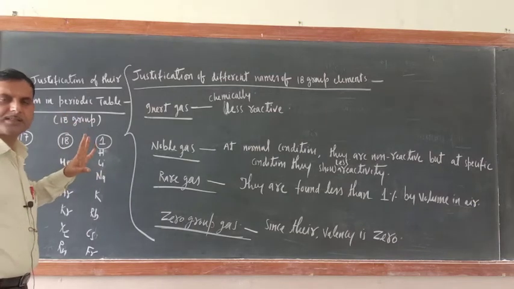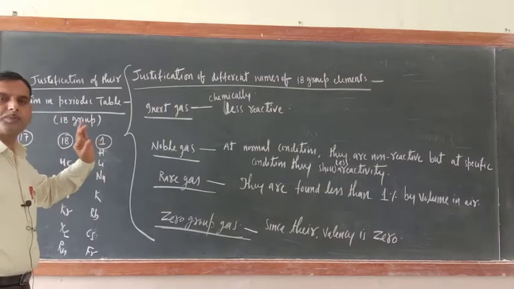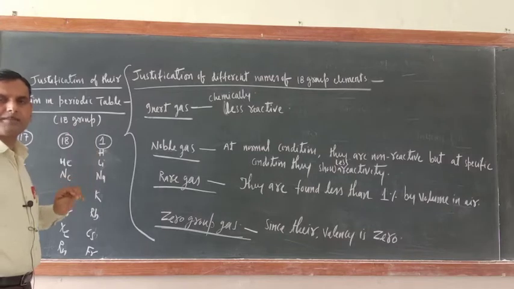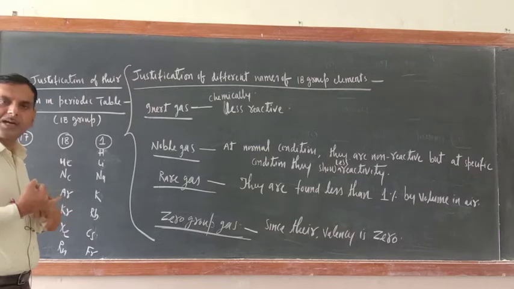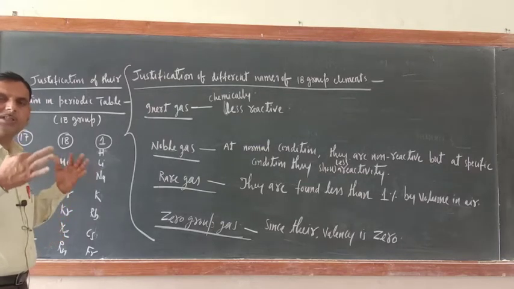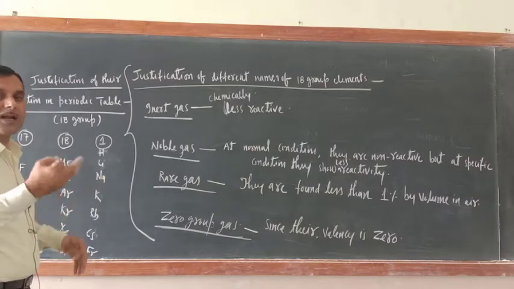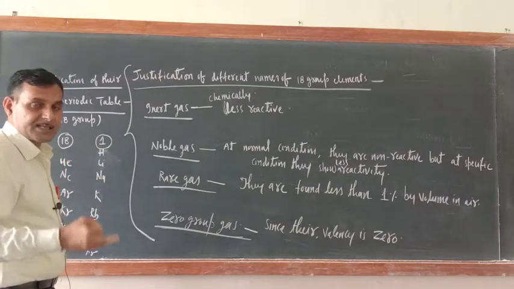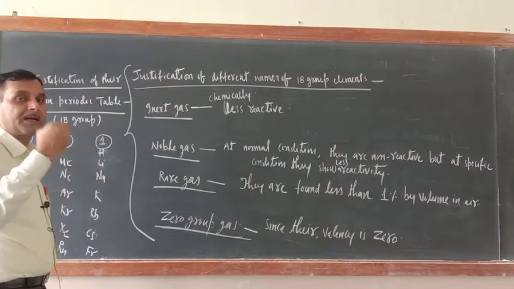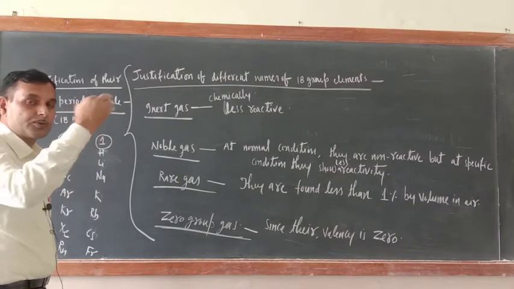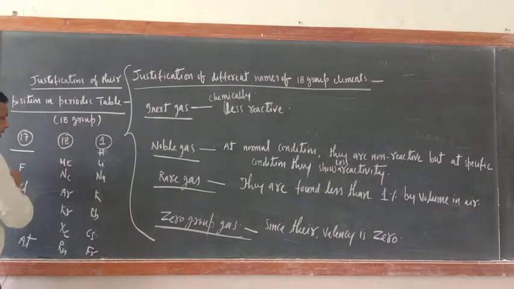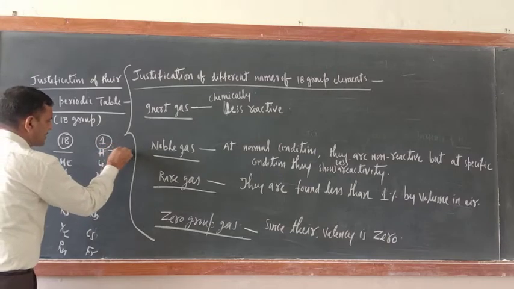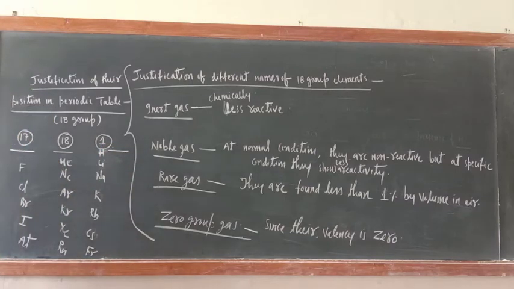As far as the properties of any group are concerned, you explain their property on the basis of ionization enthalpy, electron gain enthalpy, electronegativity, electropositive character, electronegative character. These are the properties by which you explain the characteristics of any particular group or any particular element belonging to that group. So just see, here I wrote 17 group, here 18 group, here first group. Now try to understand.